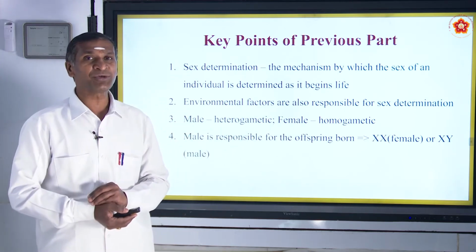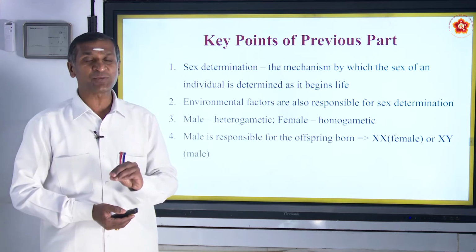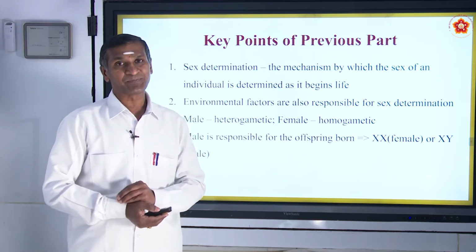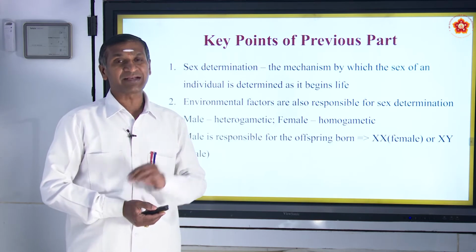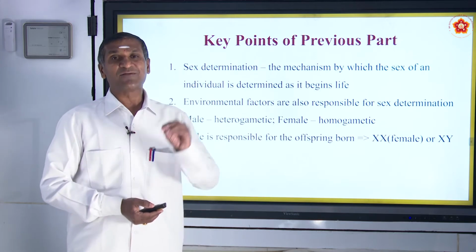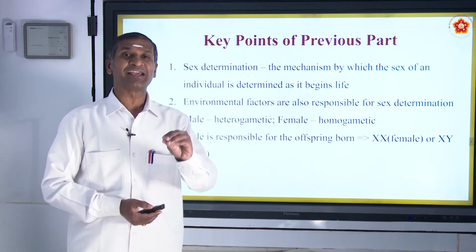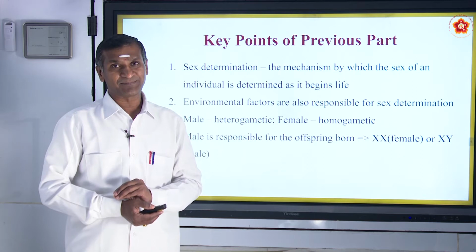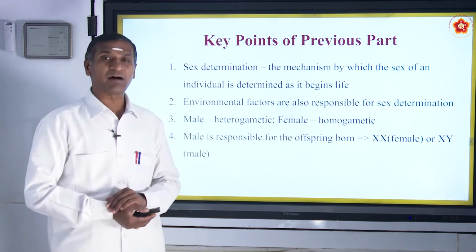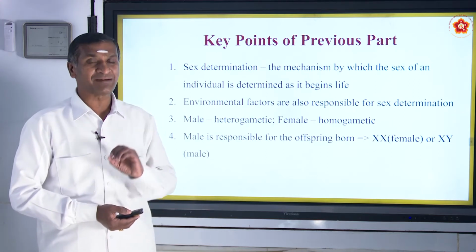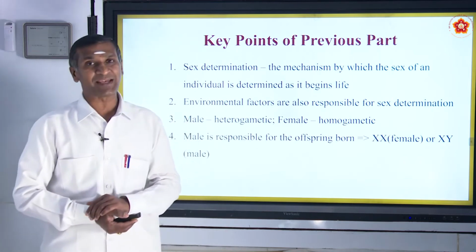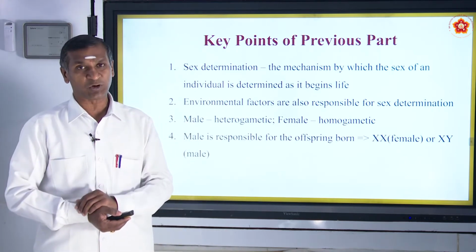Further, we discussed who is responsible for the born child being male or female. It is the male, or the father, who is responsible. If the zygote is XX, then a female, or girl baby, will be born.